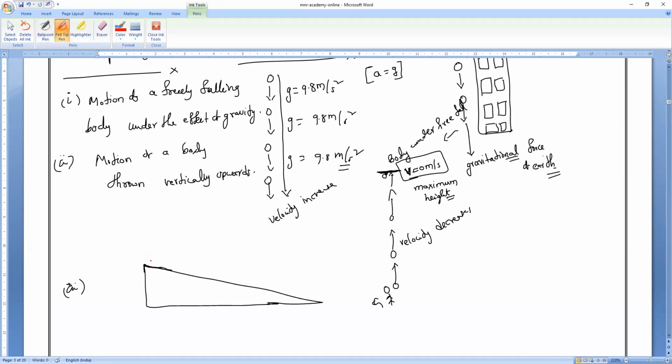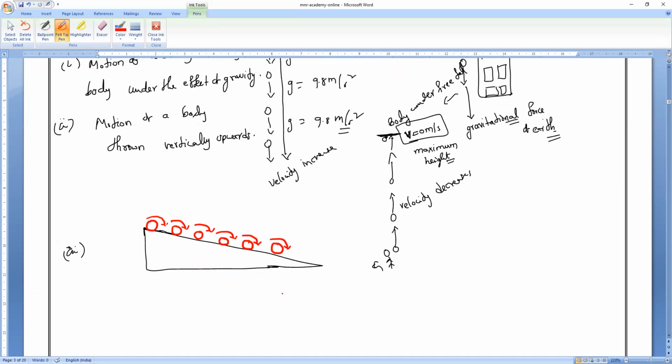Very good. Now I put one ball here. Then what will happen? That ball will start moving, rolling. It will be continuously rolling. So if any body is moving on an inclined surface, then that body is said to be in what?